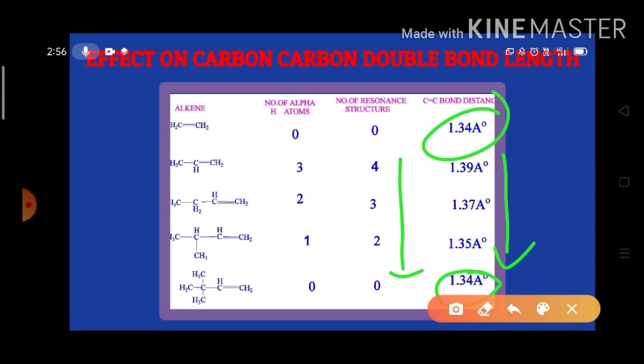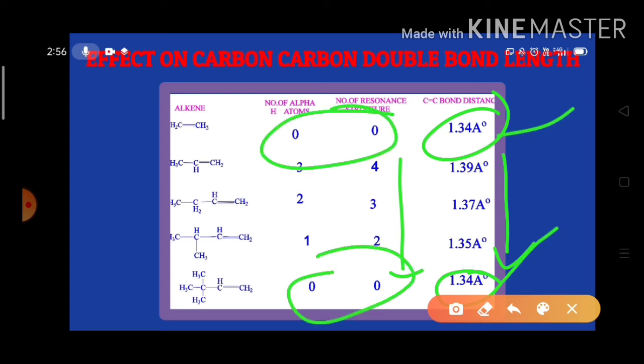There is no hyperconjugation in both of these compounds, and the bond length is also the same. With the decrease in hyperconjugation, bond length decreases.